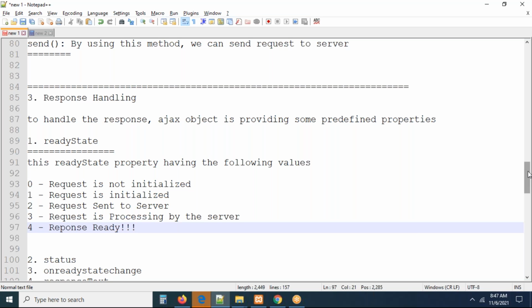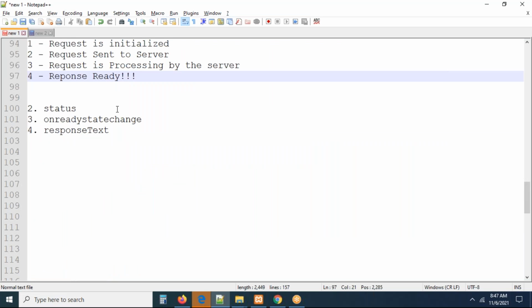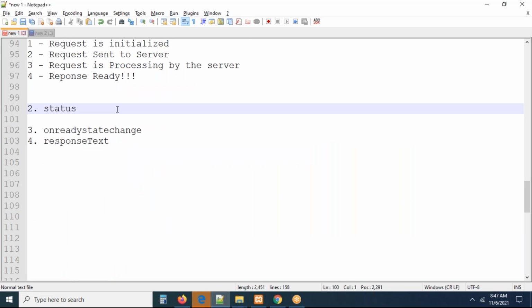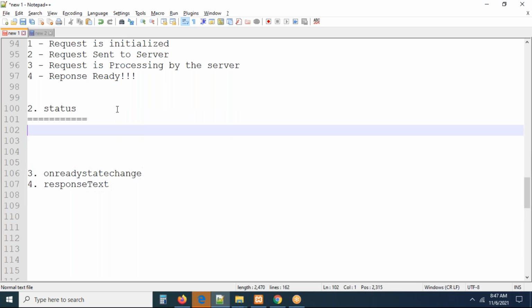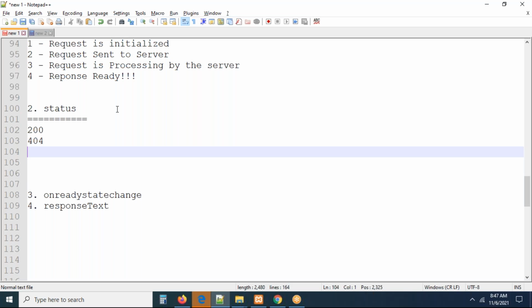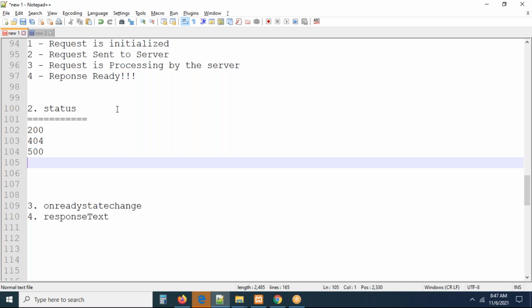Now, the second one is the status. Whatever endpoint URL you are using, the status also has some codes, guys: 200, 404, 500, 403, and so on.